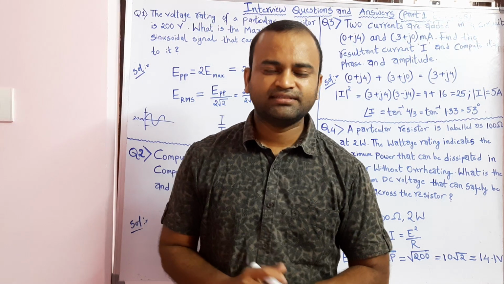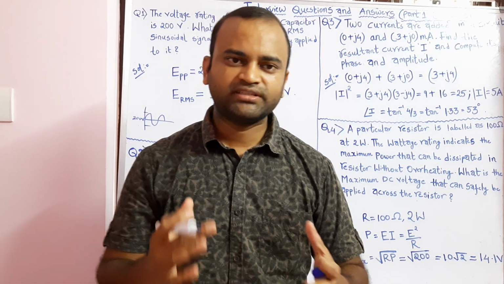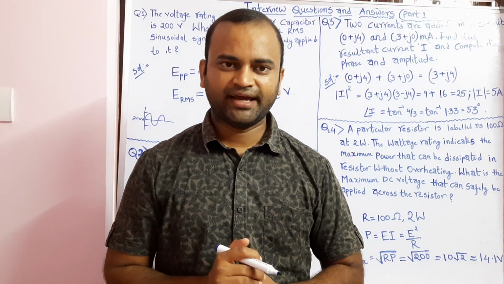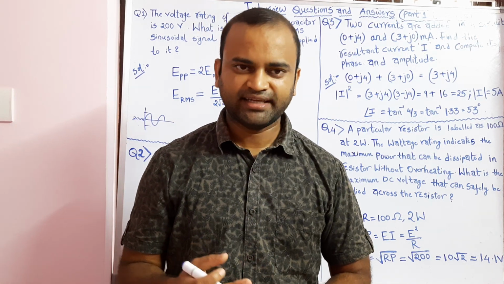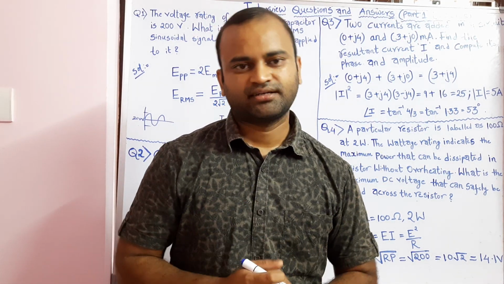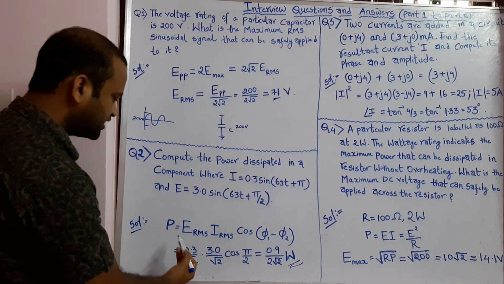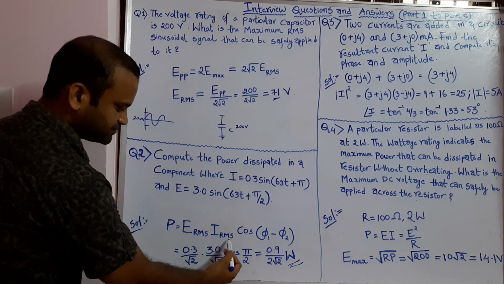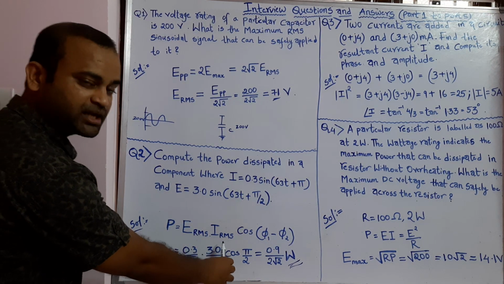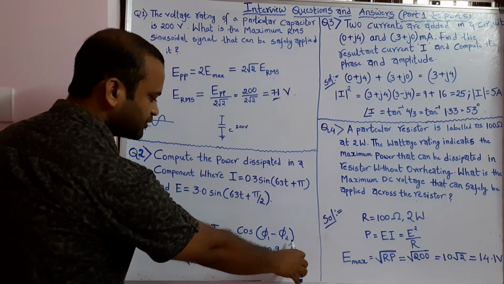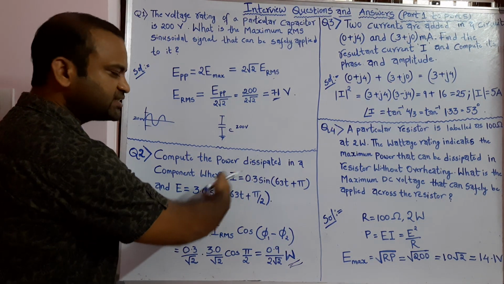Now, in some cases, whenever you are designing, you also need to understand what is the power dissipated by the component and what is the input signal. If you know the input signals such as voltage and current, then the power dissipated by that component is to be identified. For that we have this formula, P equals E_RMS times I_RMS times cos(phi1 minus phi2), where E_RMS is the RMS voltage, I_RMS is the RMS current, and cos(phi1 minus phi2) is the overall power factor, which is the phase difference between voltage and current.